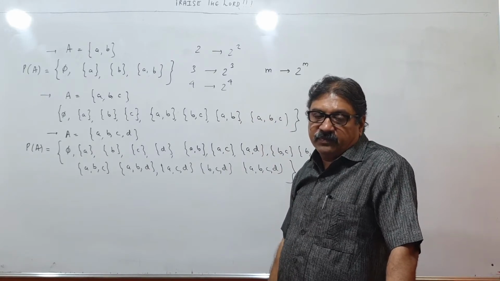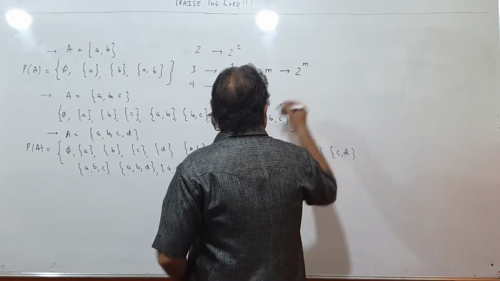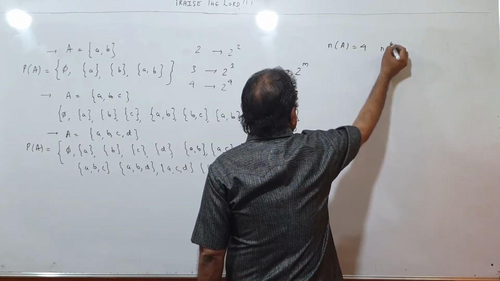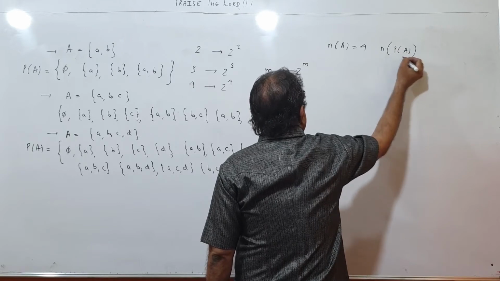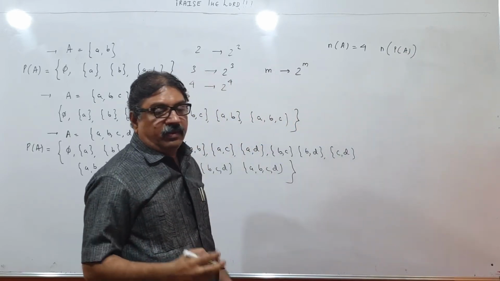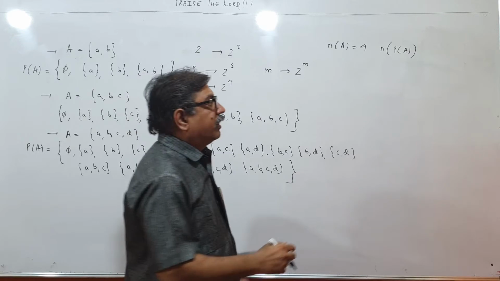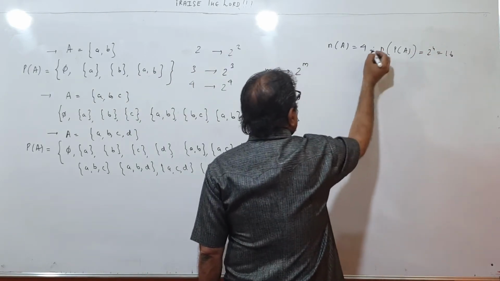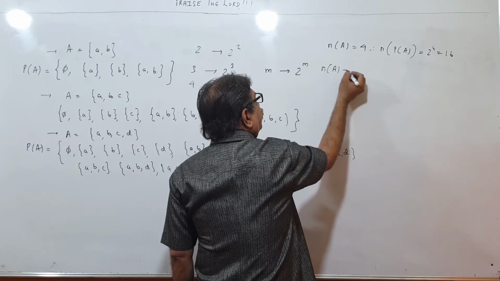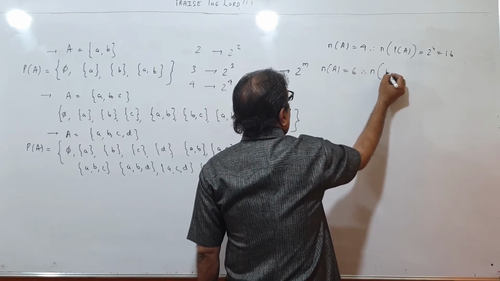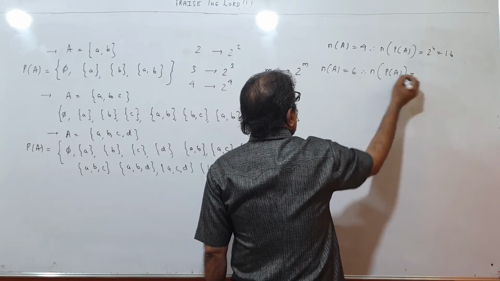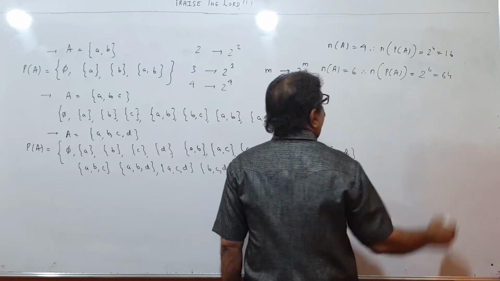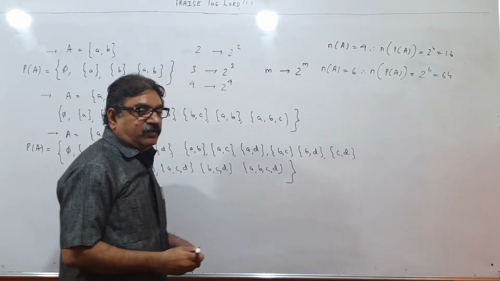Like this we think. So children, if the number of elements in A is 4, then the number of elements in PA will be what? Number of elements in the power set means the number of subsets of A, that will be 2 raised to 4, means how much? 16. If the number of elements in A is 6, then the number of elements in the power set of A, that is the number of subsets of A, will be 2 raised to 6, that will be 64. Like this, please understand.